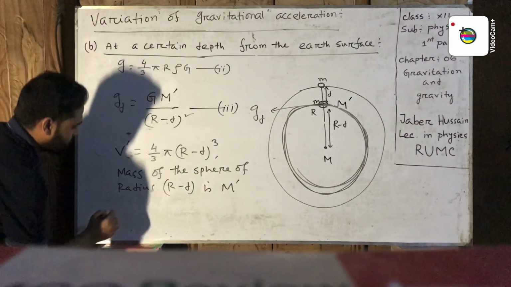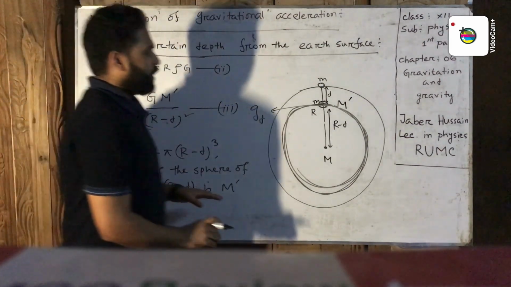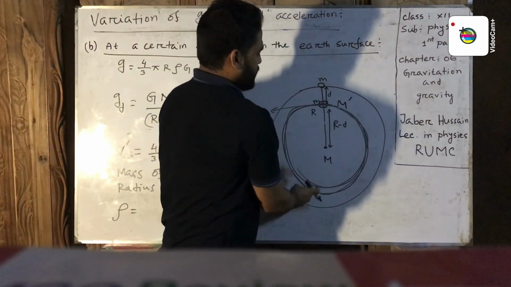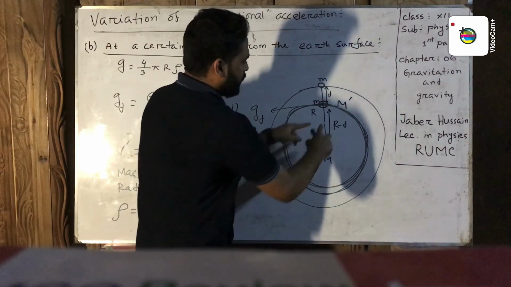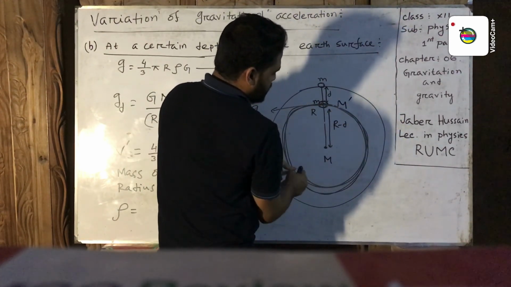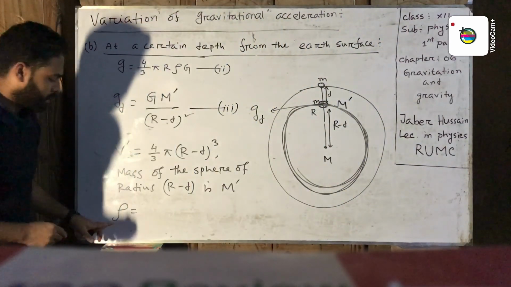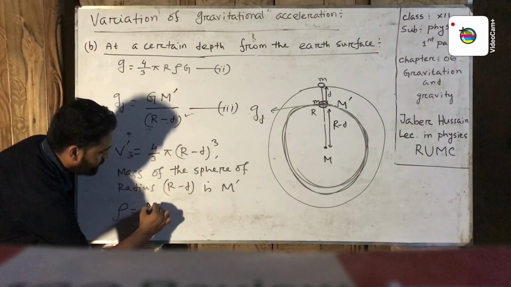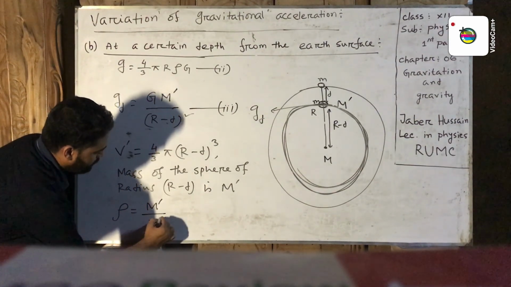Now the density rho, when we count the whole earth of radius r, the density rho, and when we count the part of earth of radius r minus d, the density will be same, so that rho equal mass M prime divided by V prime.